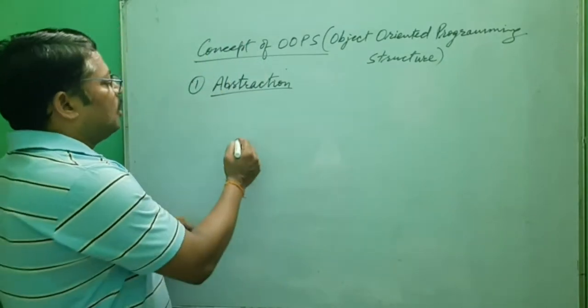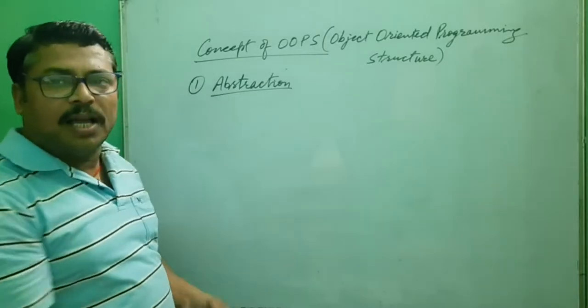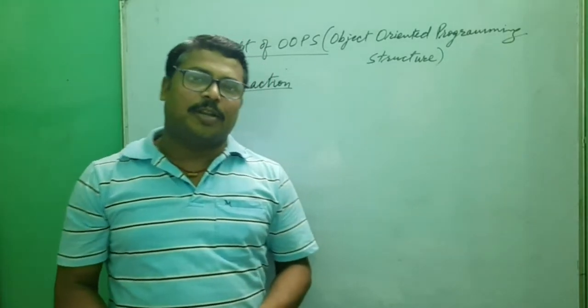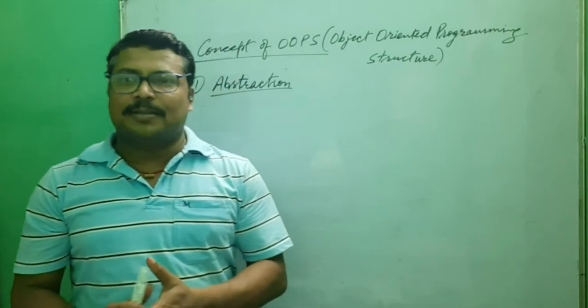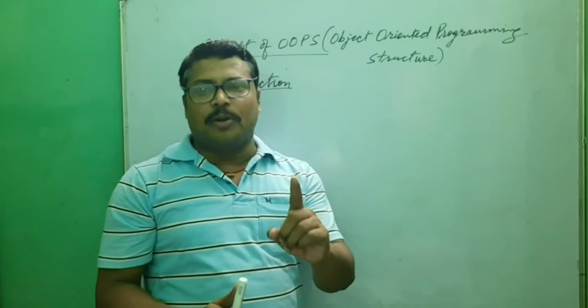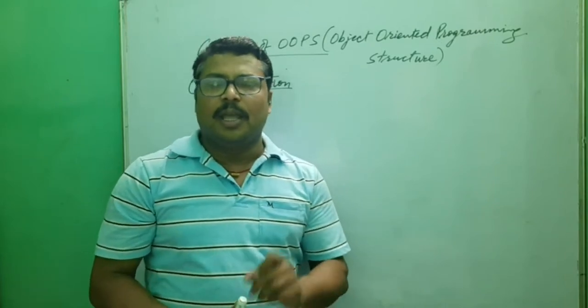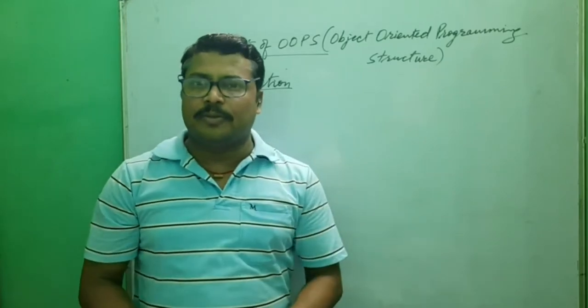At that inquiry counter you ask something and get something in return. The student's name is provided, but all the details will not be provided to you.